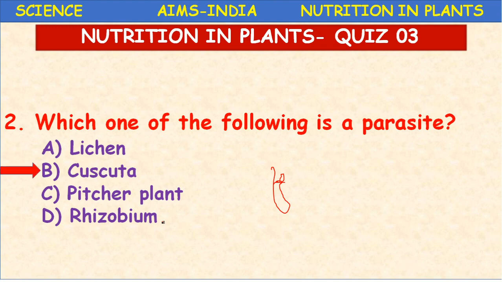Which of the following is a parasite? Cuscuta is a parasite. Is Cuscuta a root parasite or stem parasite? It is a stem parasite. Is it a partial parasite or a total parasite? It is a total stem parasite. Next,